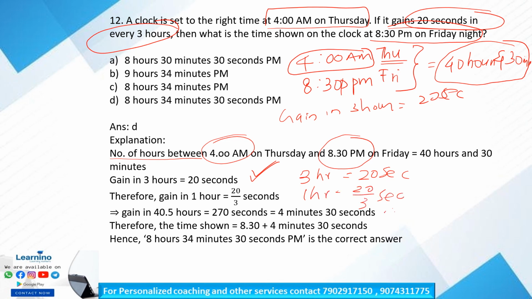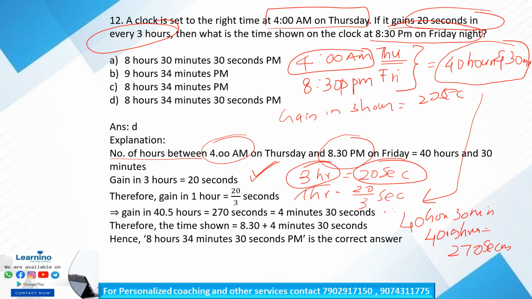Okay. Therefore for 40 hours and 30 minutes, that is 40.5 hours, what will be the gain? It is 270 seconds. Okay, for 3 hours it is 20 seconds. For 1 hour it is 20 by 3 seconds.